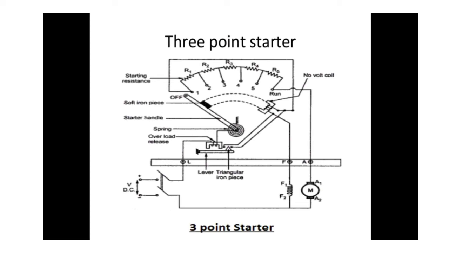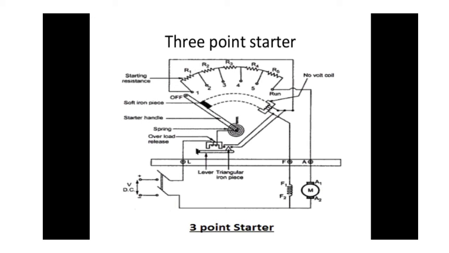The constructional details of the 3-point starter are shown in the figure. This is called a 3-point starter because there are 3 points, L, A and F, brought out for the external connections. Point L is the line terminal and should be connected to the positive terminal of the DC supply. Point A is to be connected to the armature winding. Point F is to be connected to the field winding.